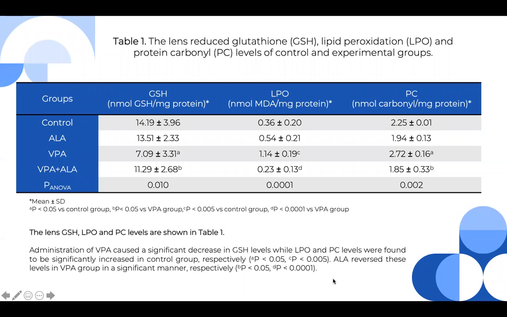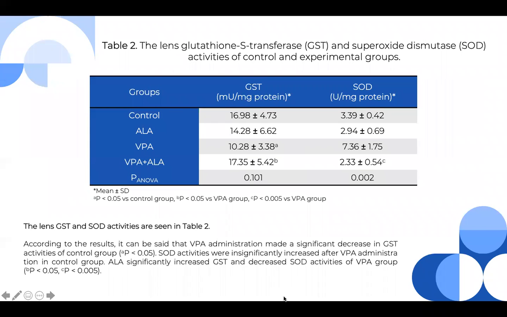In the first table, we see the lens reduced glutathione, lipid peroxidation, and protein carbonyl levels of all groups. Administration of valproic acid decreased glutathione levels and increased lipid peroxidation and protein carbonyl levels. Administration of alpha-lipoic acid to the valproic acid group reversed these levels statistically significantly. And in the second table, we see the lens glutathione transferase and superoxide dismutase activities of all groups.